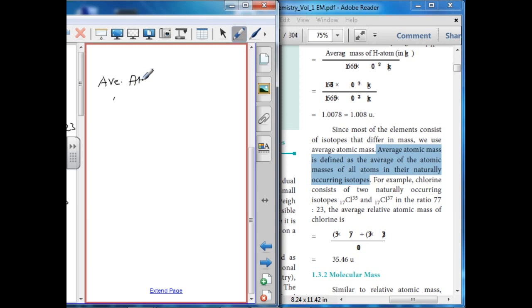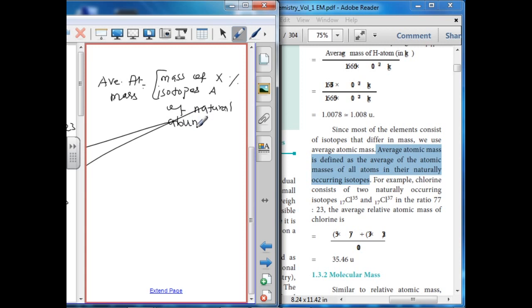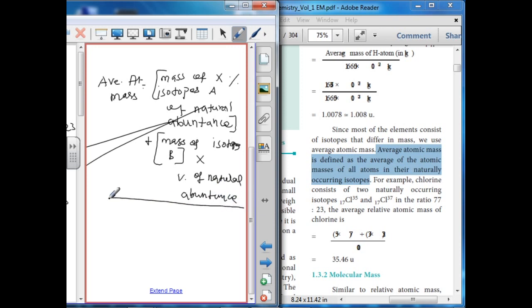The average atomic mass of chlorine is calculated with this formula: average atomic mass equals mass of isotope A multiplied by its percentage of natural abundance, plus mass of isotope B multiplied by its percentage of natural abundance, divided by 100.